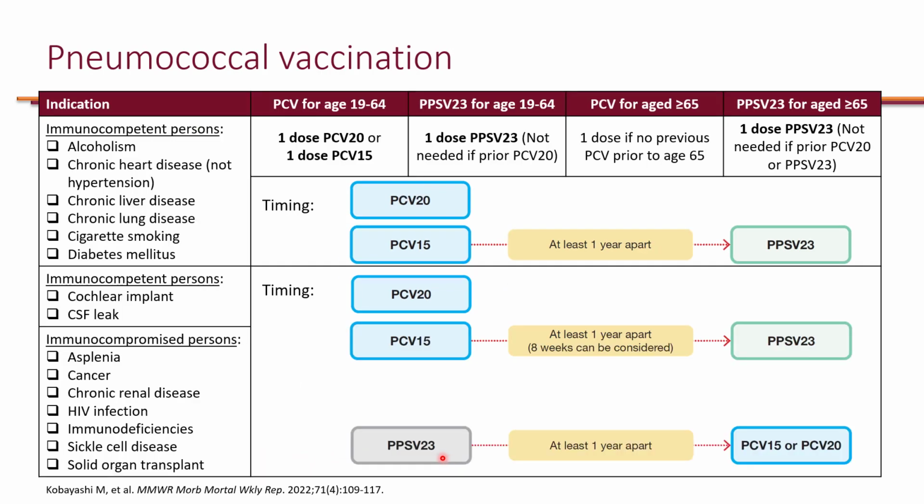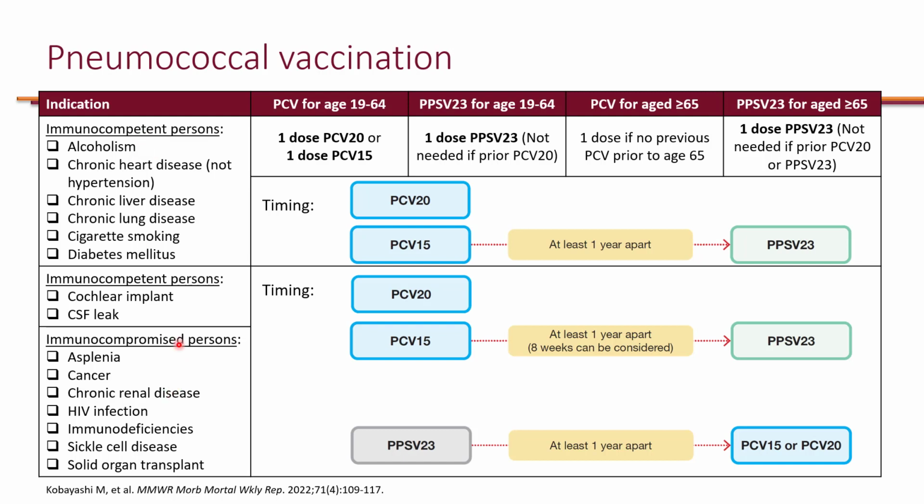Now, let's take a look at those with risk factors. So the risk factors, I have broken them into 3 categories. So the first category is they are immunocompetent. These are just comorbidities. And then the second group are still immunocompetent, but they have some conditions that could expose them to Streptococcus pneumoniae entering the brain and develop meningitis. So this is relatively higher risk than the first group. And then the last is immunocompromising conditions. So things like asplenia, cancer, HIV, transplant, and other things on the list.